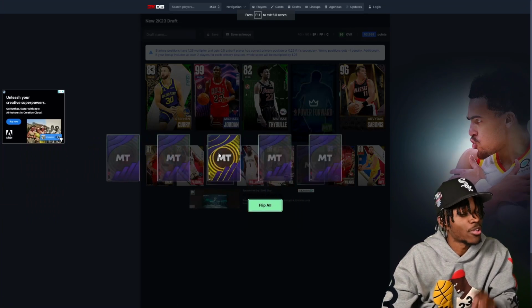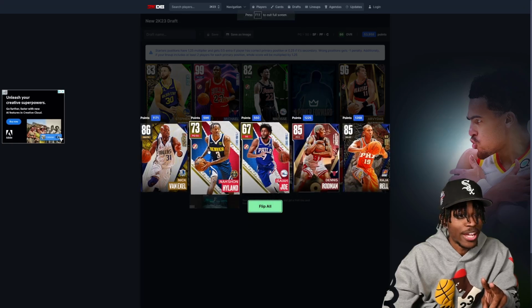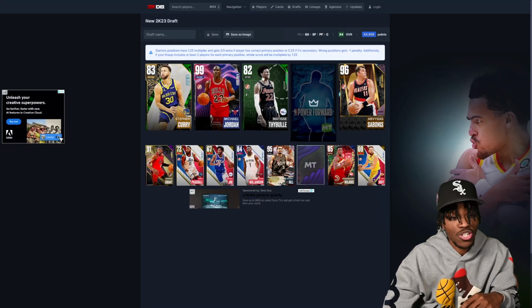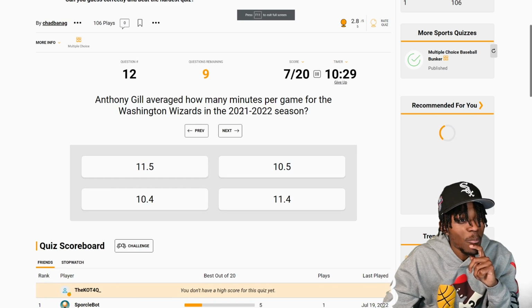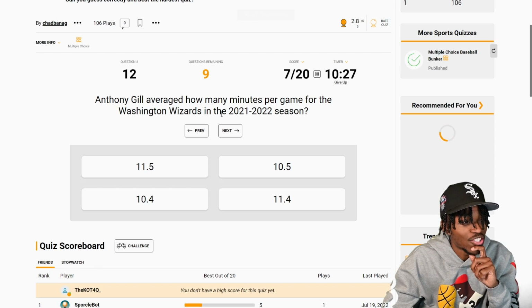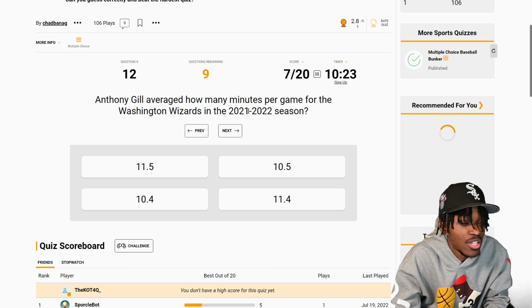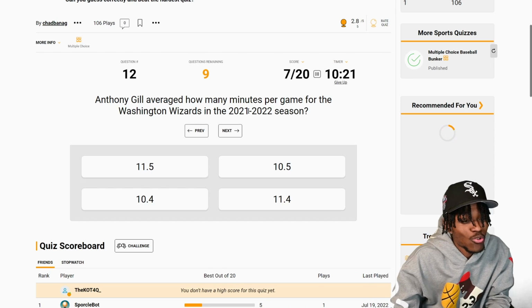Not perfect from the field. We only got 2 more left. And we're getting the worst player, who will be Isaiah Joe. Shout out to him. Anthony Gill averaged how many minutes per game for the Washington Wizards in 2021-2022? I'm going to stick to my strategy.